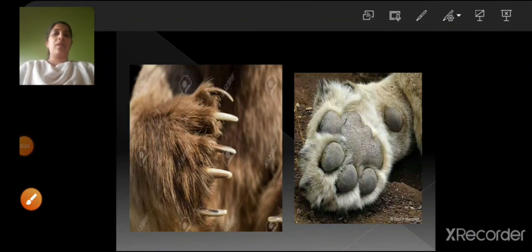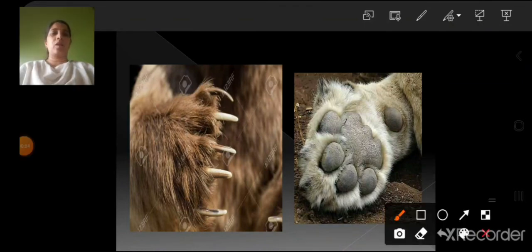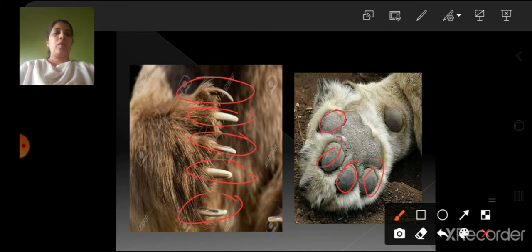You can see here, children, these are the sharp claws of the carnivorous animals, and these are the padded paws. Down below the feet of the animal you can see these padded paws. So these are the sharp claws and padded paws.